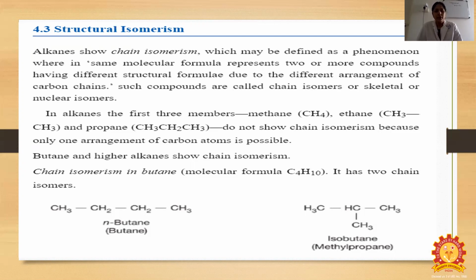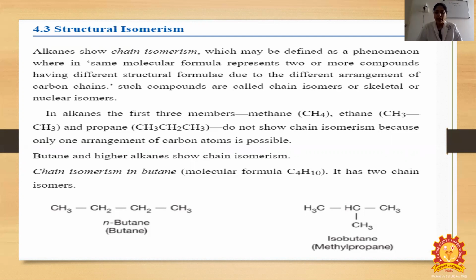In alkanes, the first three members, methane, ethane and propane, do not show any chain isomerism because only one arrangement of the carbon atoms is possible. Butane and higher alkanes will always show chain isomerism. Chain isomerism in C4H10: it has two chain isomers, n-butane, CH3, and then isobutane.